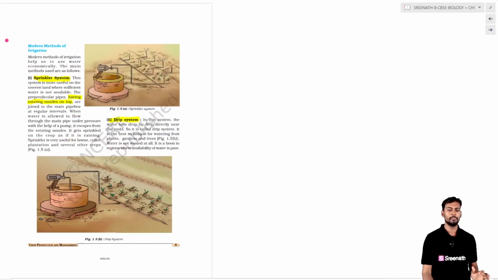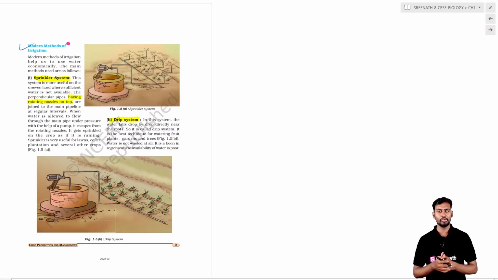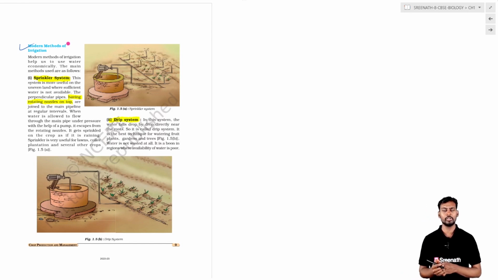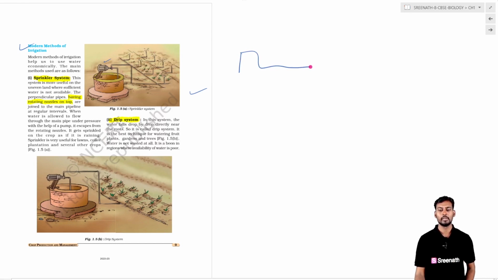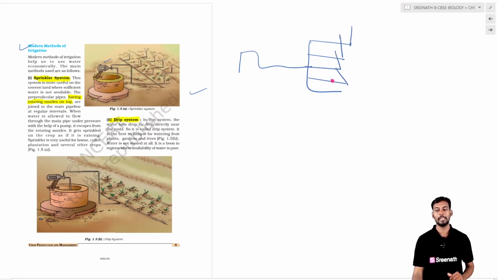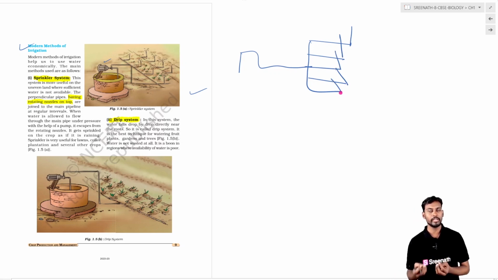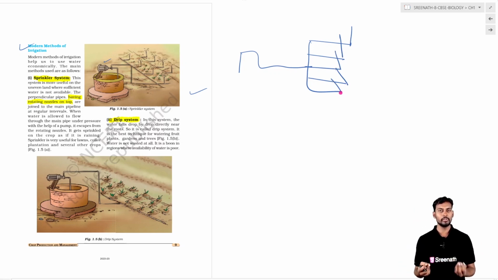Some of the basic and modern methods, and the best ones used nowadays in plantation or cropping, are modern methods like sprinklers. Basically, a motor is fixed to the water system. This motor draws the water, and after drawing, the water is added to the crops by means of pipes. And after this, there is a pipe which will be provided in the field.